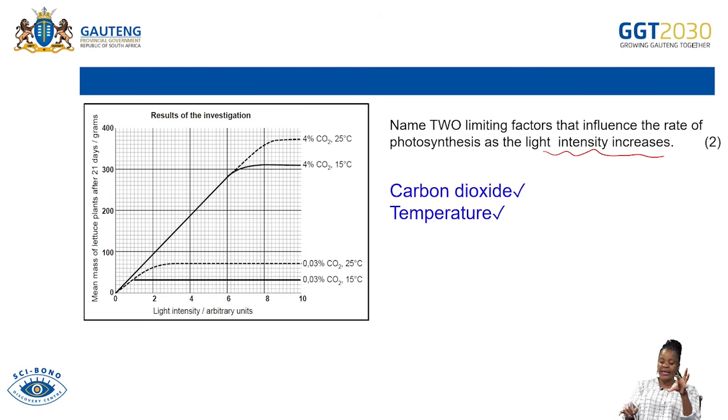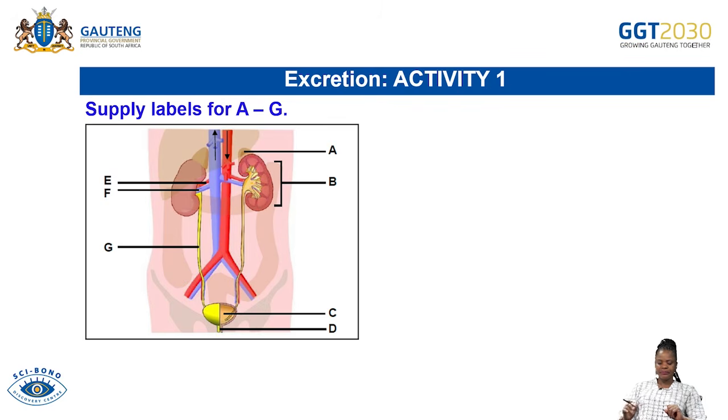It is because light intensity already appears in the question. Remember that there are 3 factors that influence the rate of photosynthesis.